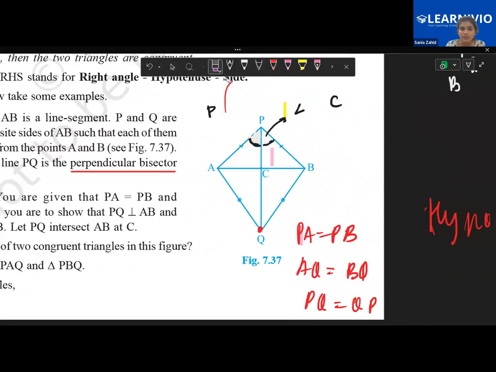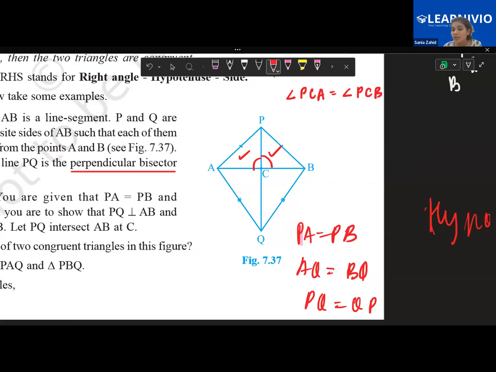Now let's erase everything. I just have certain things now. I have triangle APC is congruent to triangle BPC. And why am I doing this? To basically prove that this angle and this angle are equal. So what will I say is angle PCA is equal to angle PCB.